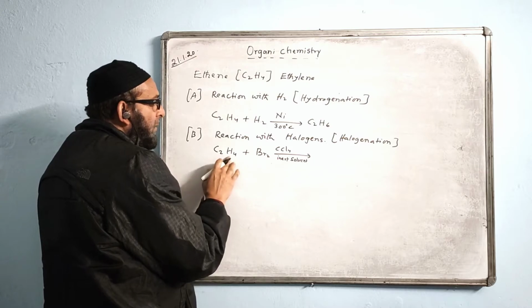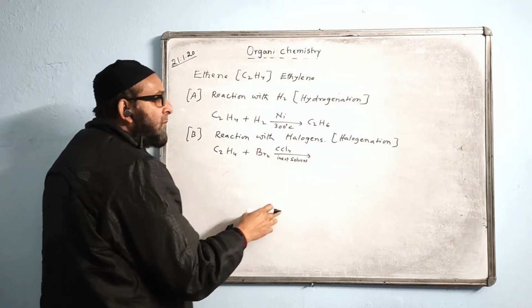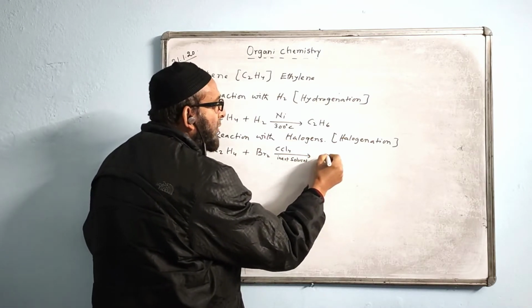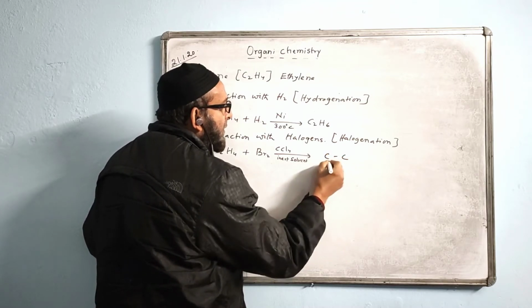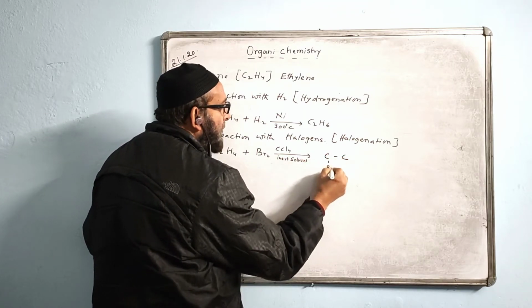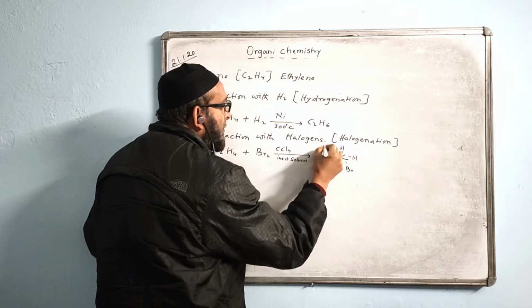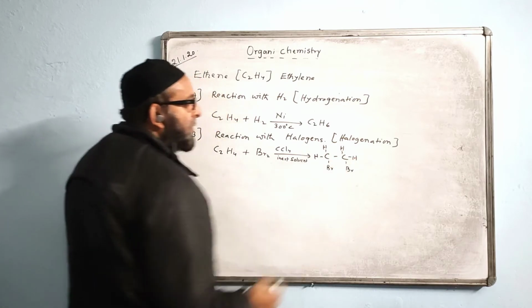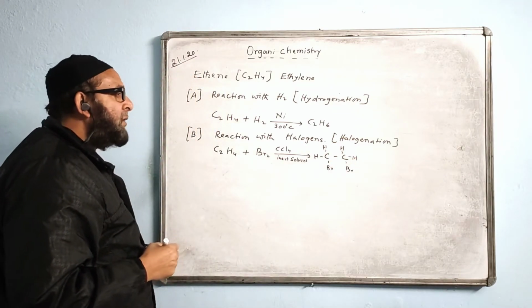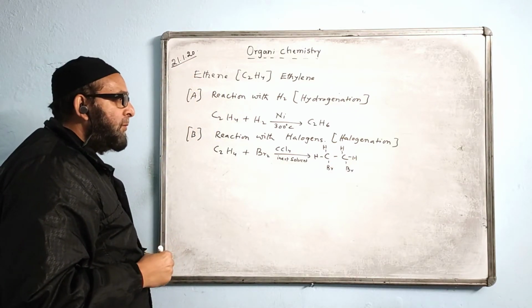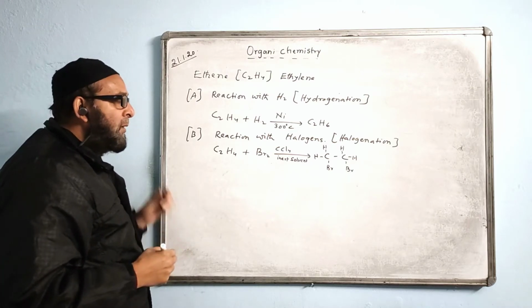The double bond is changing into a single bond. We have to show the single bonding like this: C single bond C, one Br comes here, one Br comes here, then write the H's. Direct combination takes place and we get C2H4Br2.